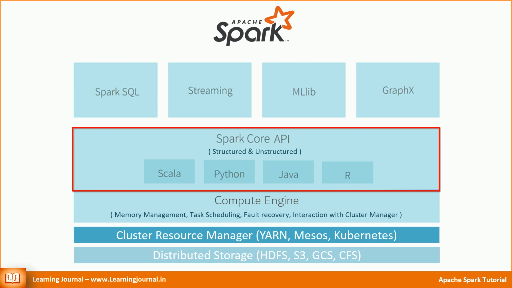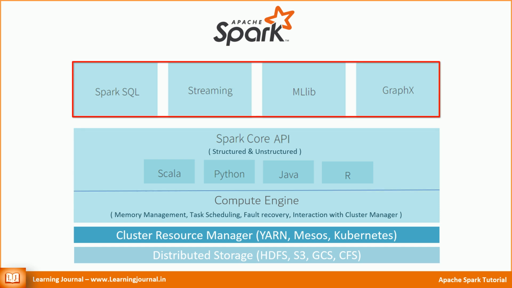The unstructured APIs are the lower level APIs including RDDs, accumulators and broadcast variables. These core APIs are available in Scala, Python, Java and R. We will learn more about these APIs as we progress with the tutorial.